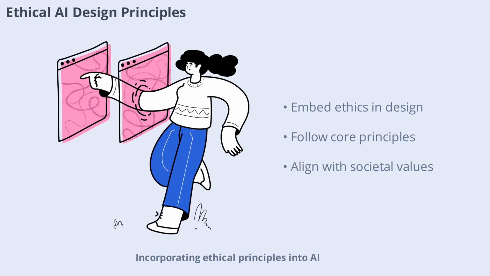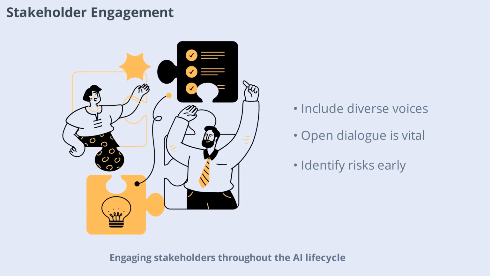Incorporating ethical principles into AI design is essential for responsible innovation. Principles such as fairness, accountability, transparency, and privacy should guide every stage of development. By embedding these values into technical and organizational processes, developers can create AI systems that align with societal expectations and ethical norms. Engaging stakeholders throughout the AI lifecycle ensures that diverse perspectives are considered.